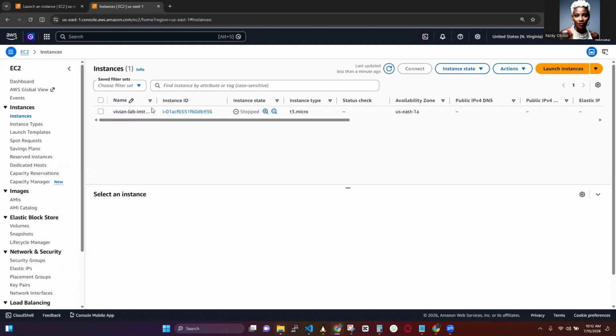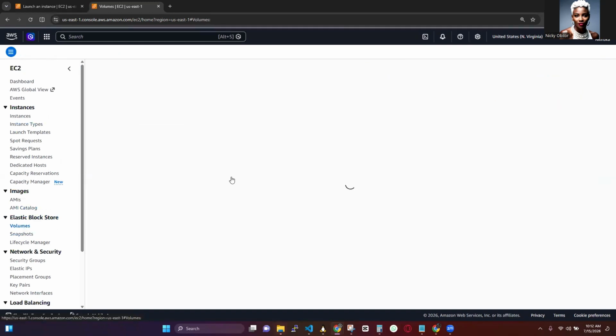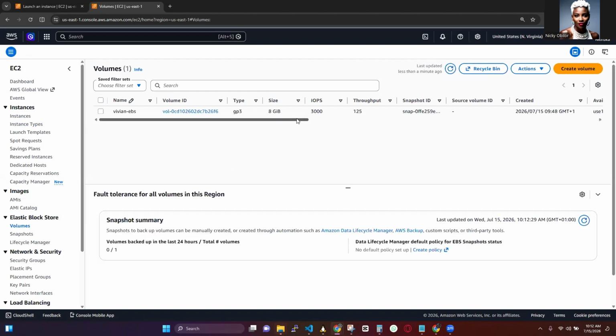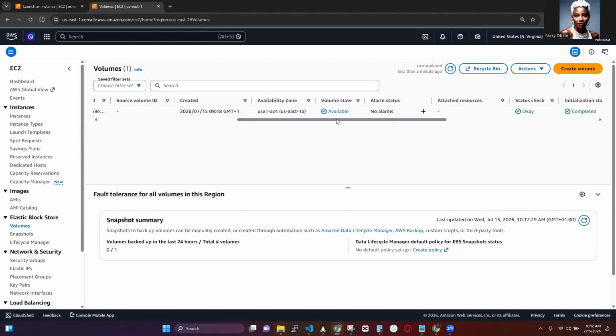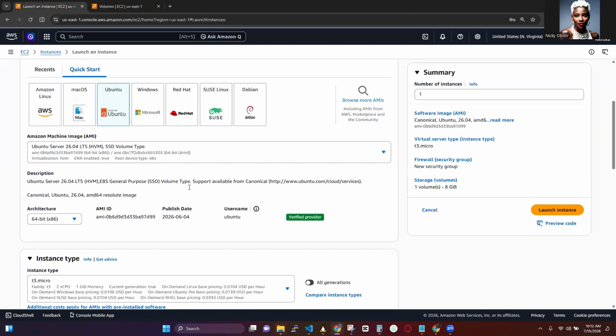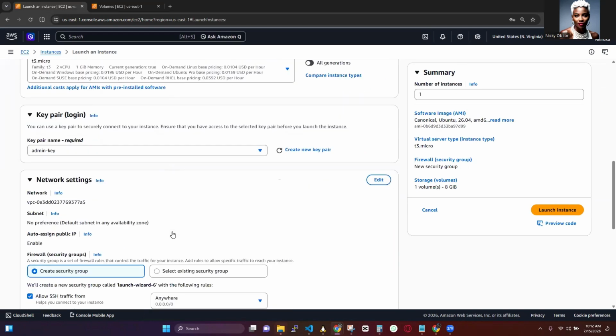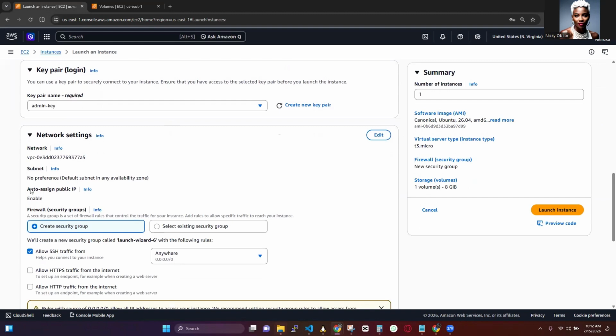So this is, let's go to the volumes. So this is running in us-east-1a. So let's check where our instance is being spun up.